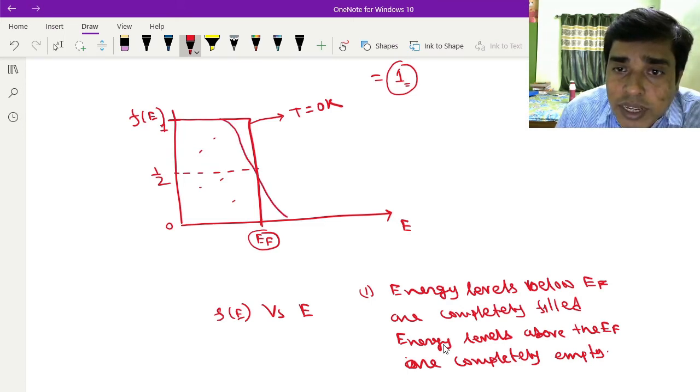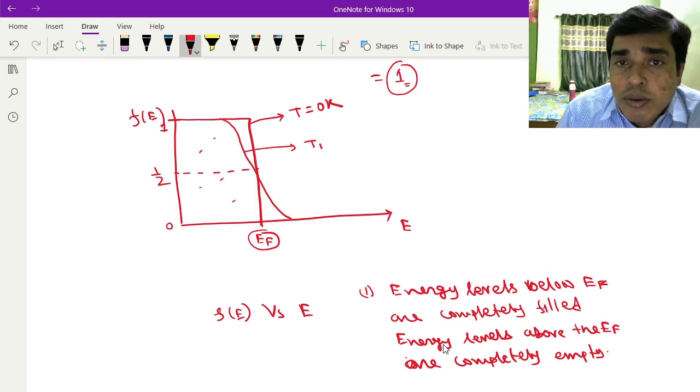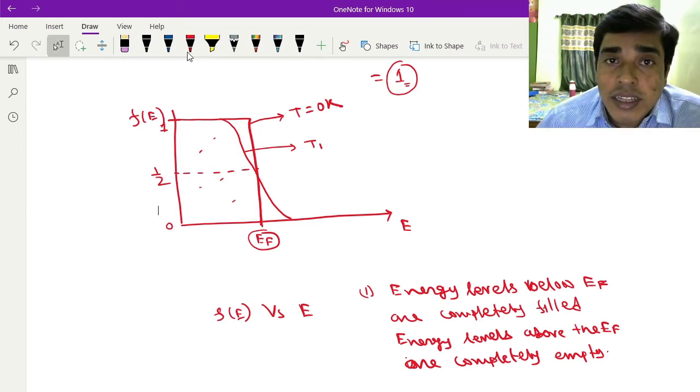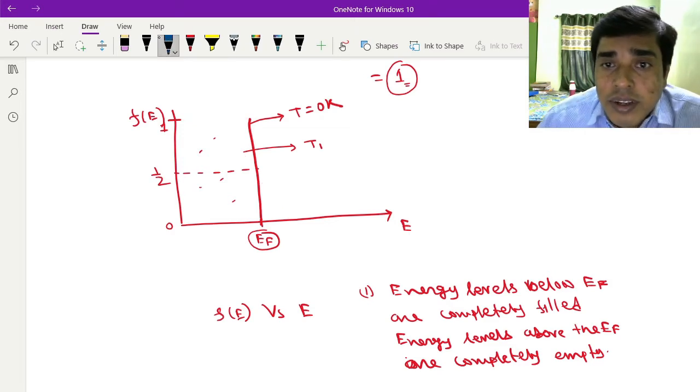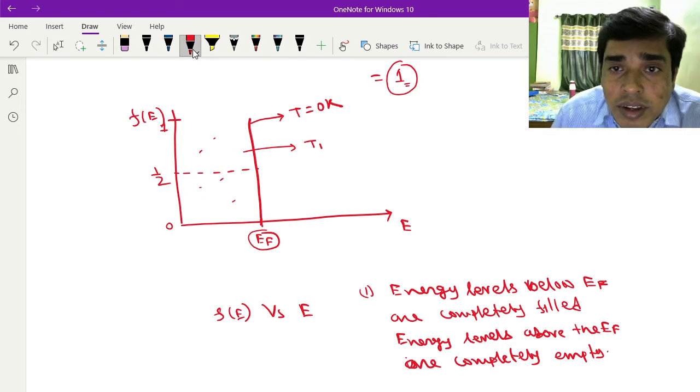It must be like this. This is temperature T1. When the temperature is greater than T1, suppose this is another curve.